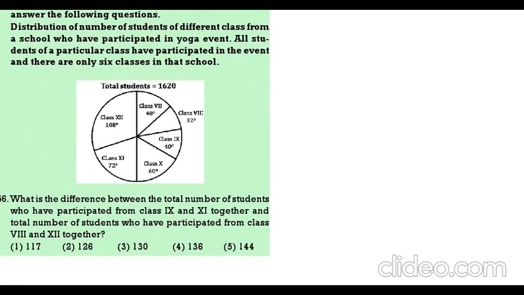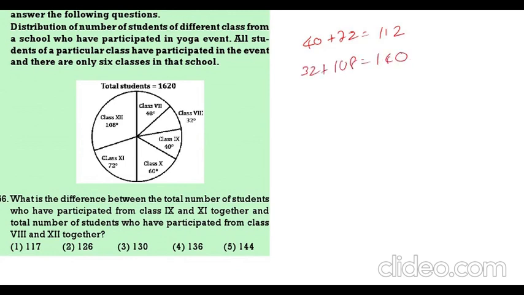Now see the first question. What is the difference between total number of students who participated from 9th and 11th together? So 9th and 11th, you just take degrees. 9th is 40, 11th is 72. So what is 40 plus 72? That is 112. Then 8th and 12th, that is 32 plus 108, 140.